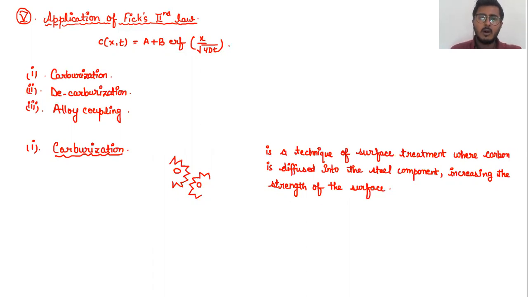Okay, so how this carburization is mainly done is what we are going to understand, and based upon that, we will see how Fick's second law is applicable for the carburization part, and what the solution of Fick's second law is for carburization. What we need to understand is that carburization mainly holds true for low carbon steel components.